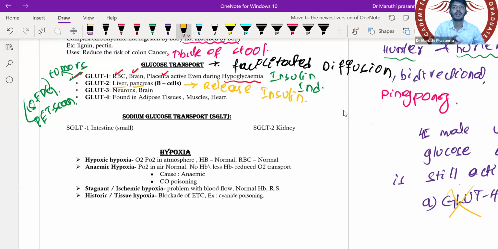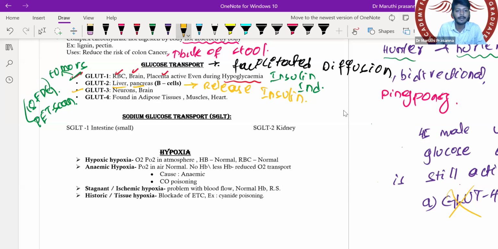Insulin dependent means what? For their action, they need insulin. So that will be GLUT4. That is not GLUT2. GLUT2 causes the release of insulin, so it is not insulin dependent. It is insulin independent. It is dependent on the blood glucose level. If your blood glucose level increases, more glucose will enter into the pancreatic beta cell, which will cause the release of your insulin.